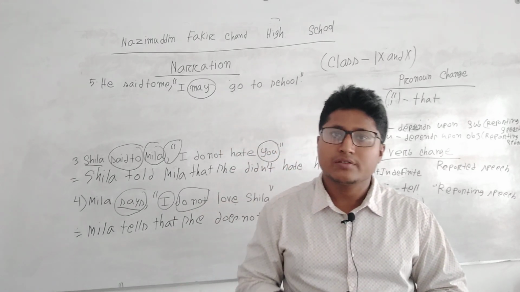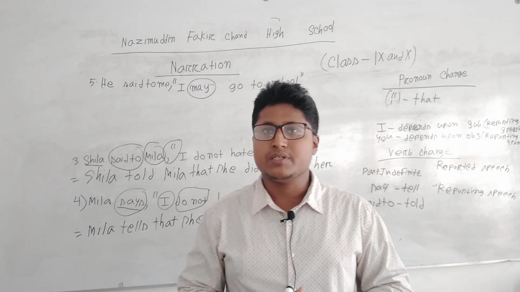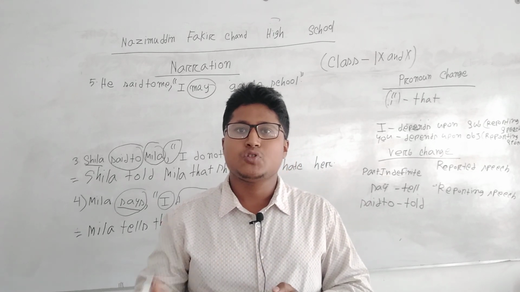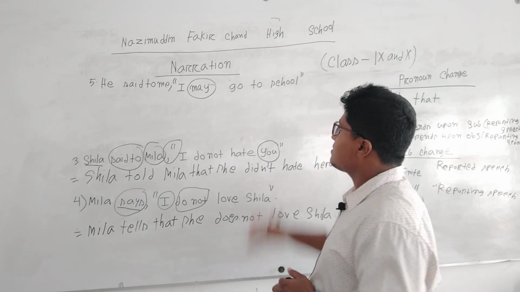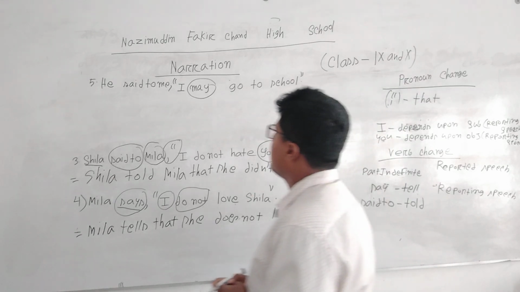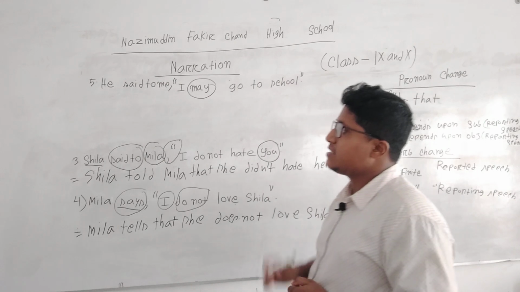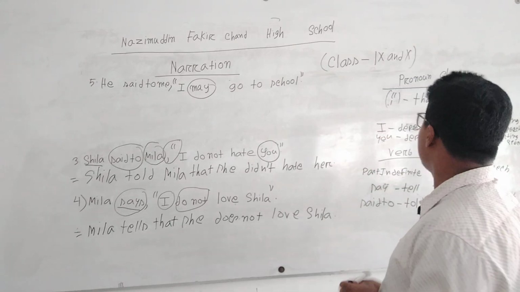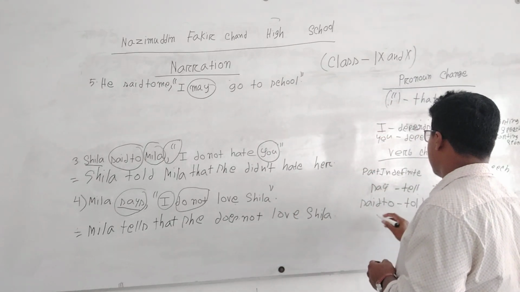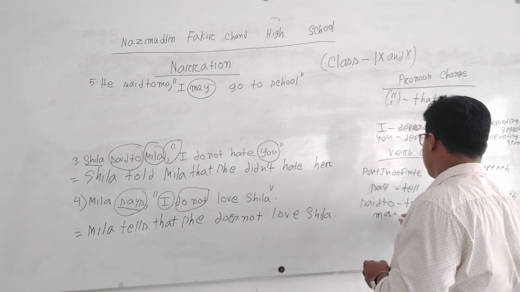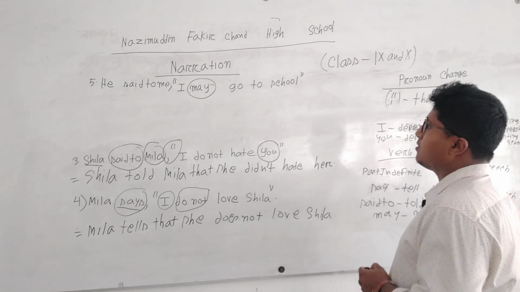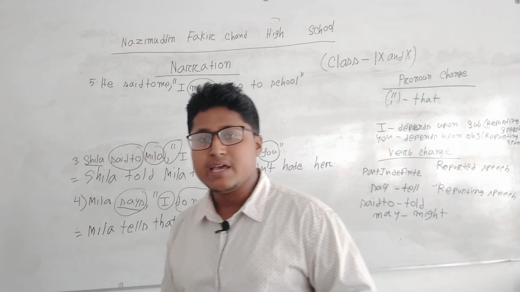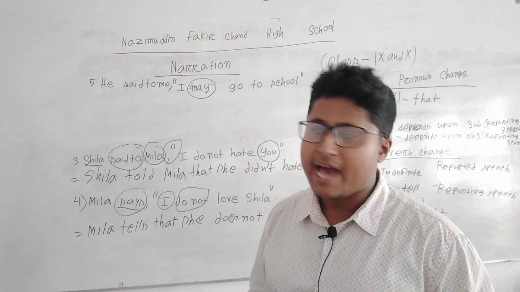If there are modal auxiliaries in narration or speech, what will be the system to convert it, to solve the narration? So if there is may, there will be a change: if there is may, it will be might. Clear? If there is may, it will be might.